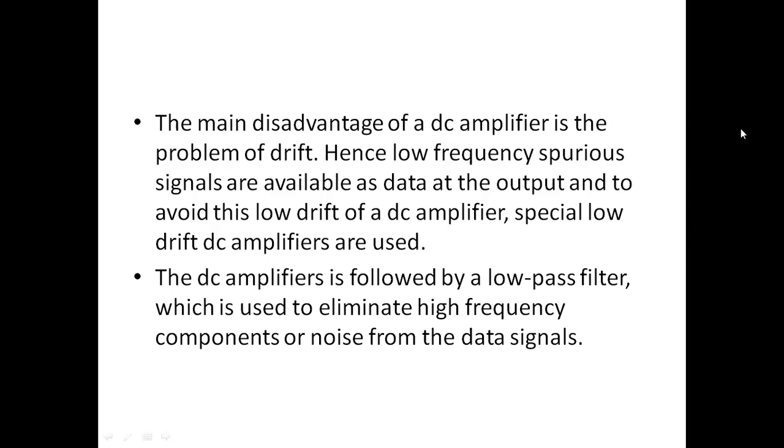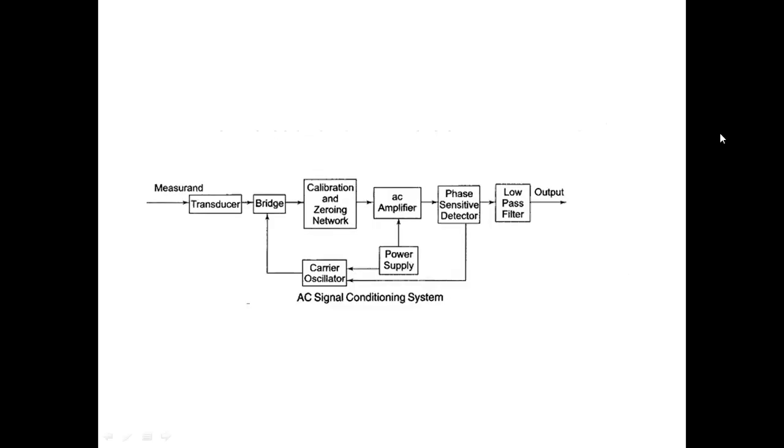So the next thing we have to see is the AC signal conditioning system. In an AC signal conditioning system, we have a measurement transducer, bridge, calibrating and zeroing network, and AC amplifier. We also have a phase sensitive detector, low pass filter, and AC output. In between, we have a carrier oscillator, power supply, and a reference.